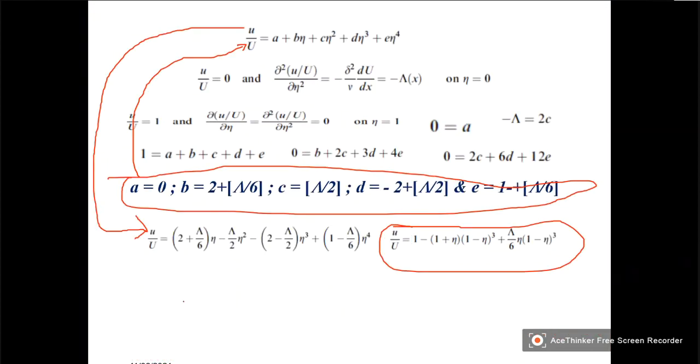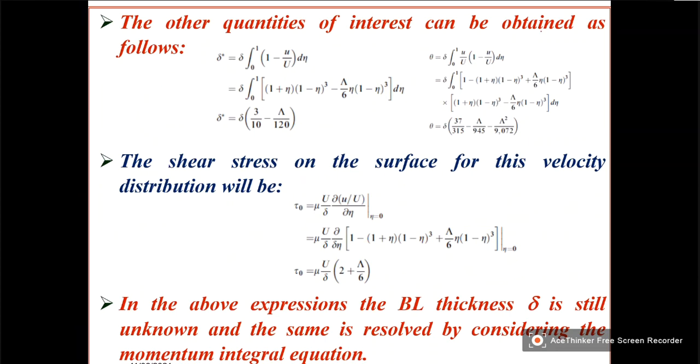Using this expression for u by U, and following our normal procedure and the definitions of delta star, theta, delta double star, and tau naught, everything you will get.